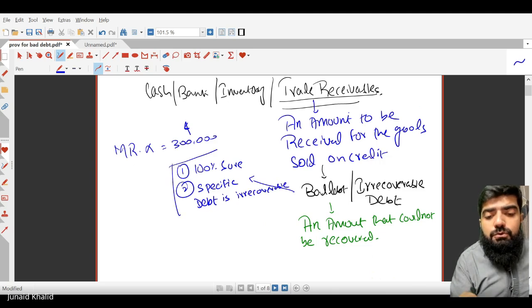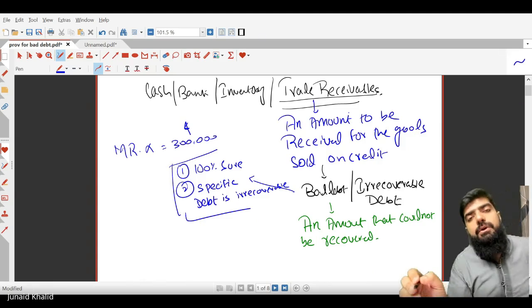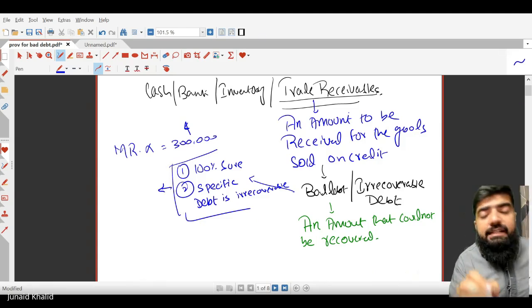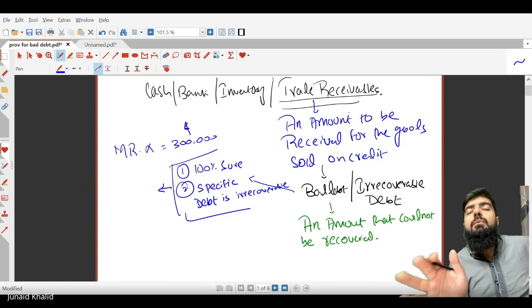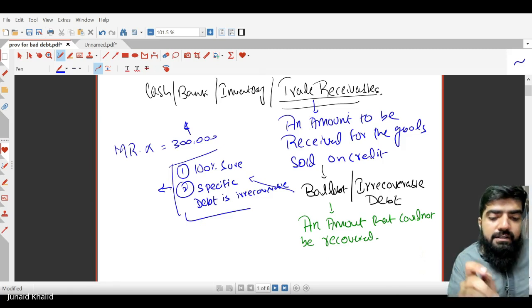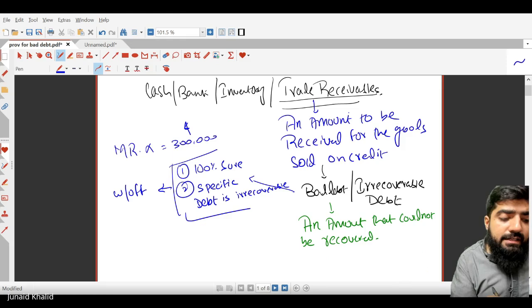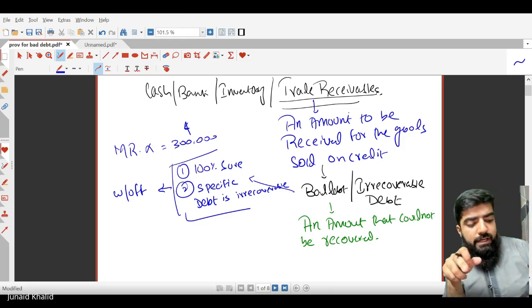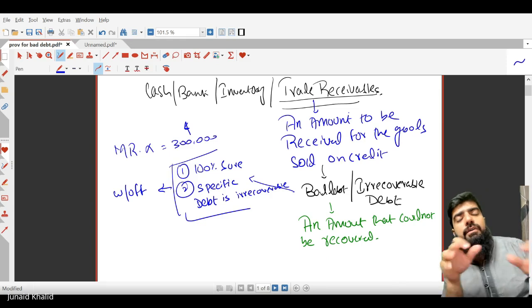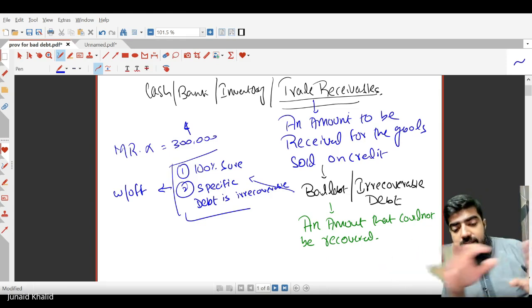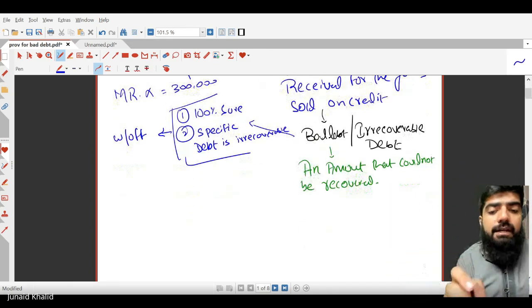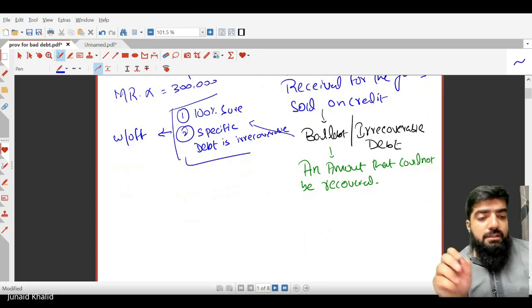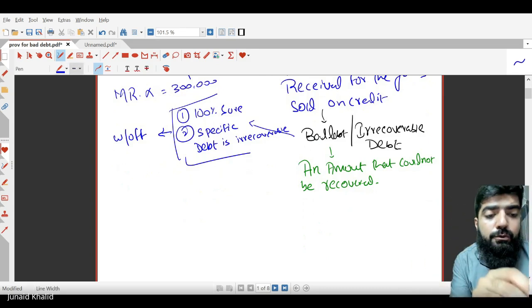If these two criteria are met, we are going to delete that particular trade receivable and treat it as a loss. We will treat it as a write-off. It means we are going to cancel it out. And how will it be done? Are we going to rub out this amount? Are we going to delete this amount?